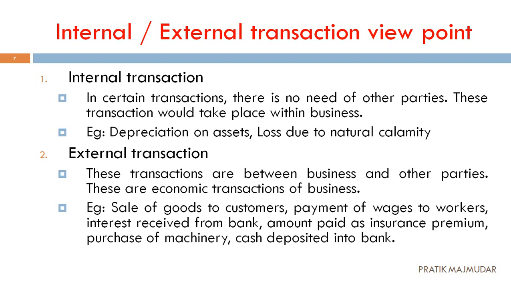Then purchase of machinery, we have purchased the goods. Machinery, that means your assets. For that we have paid some amount. Same way we have deposited our cash into the bank. We have given our cash. The bank has collected that cash. On that they are going to pay the interest. So they are the external parties. So these are some external transactions.